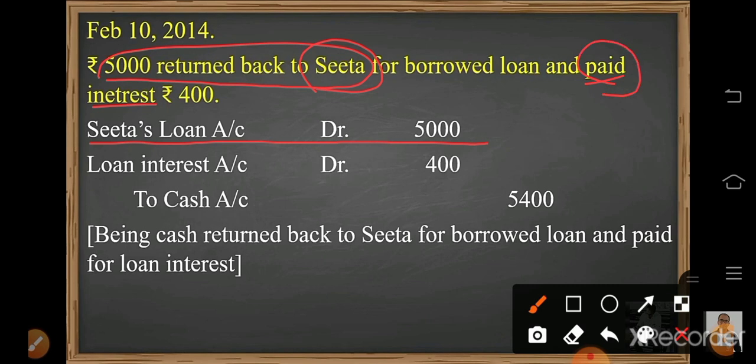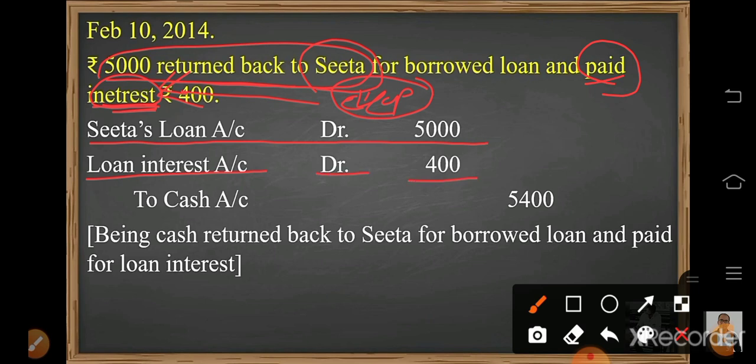Interest is an expense for us, and expenses are always debited, as we know according to the nominal account rule. So here I'll write loan interest account debited, amount 400.